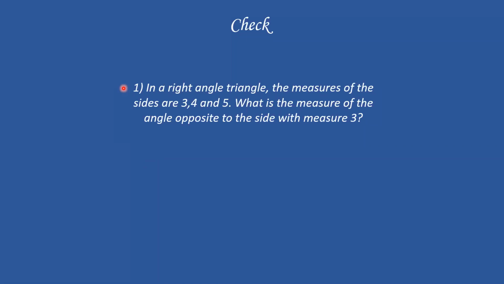Hello. Yeah, go ahead. In a right angle triangle, the measure of the sides are 3, 4, and 5. What is the measure of the angle opposite to the side with measure of 3? Thank you so much, Sakshi.